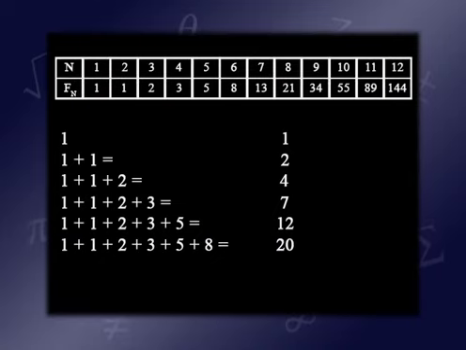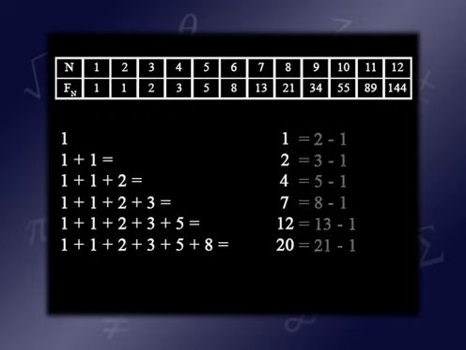So for instance, we see 1 plus 1 is 2, and 1 plus 1 plus 2 is 4, and 1 plus 1 plus 2 plus 3 is 7, 1 plus 1 plus 2 plus 3 plus 5 is 12, and so on. 1 plus 1 plus 2 plus 3 plus 5 plus 8 is 20. Do you see a pattern with those numbers? 1, 2, 4, 7, 12, 20? May not be obvious yet, but what if I wrote those numbers as 2 minus 1, 3 minus 1, 5 minus 1, 8 minus 1, 13 minus 1, 21 minus 1? 2, 3, 5, 8. Who do we appreciate?